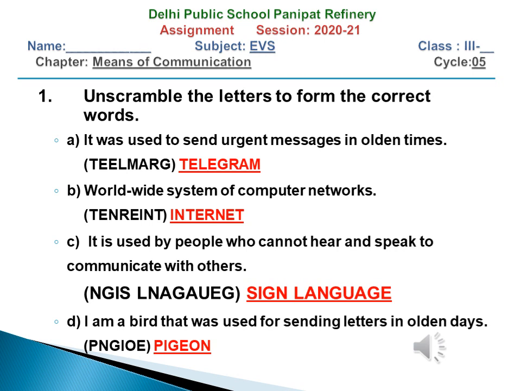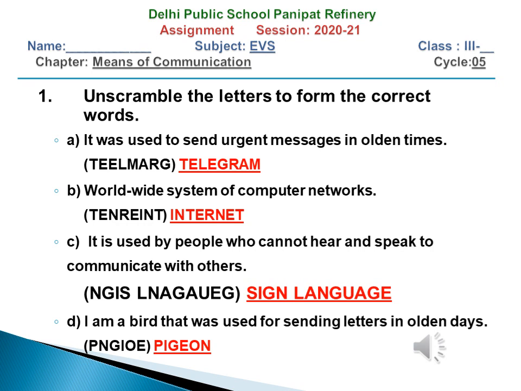In first question, in which you have to unscramble the letters to form the correct word, in part A, you have to guess the service which is used to send urgent message in olden times.